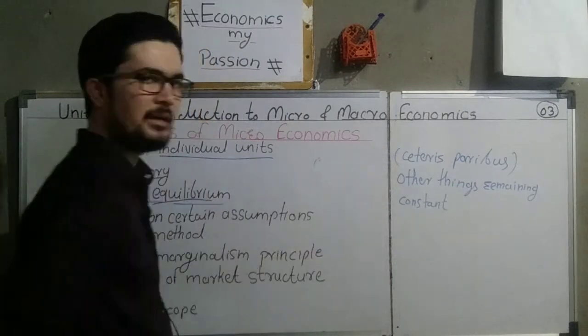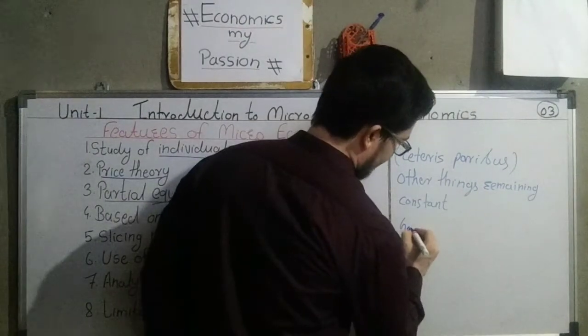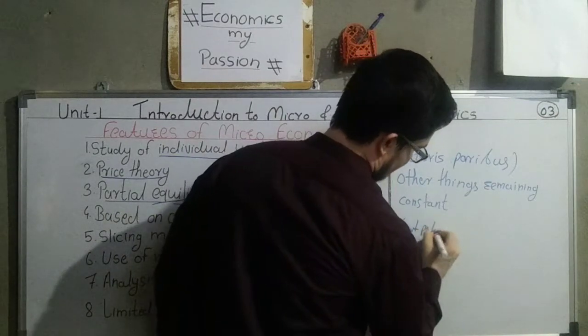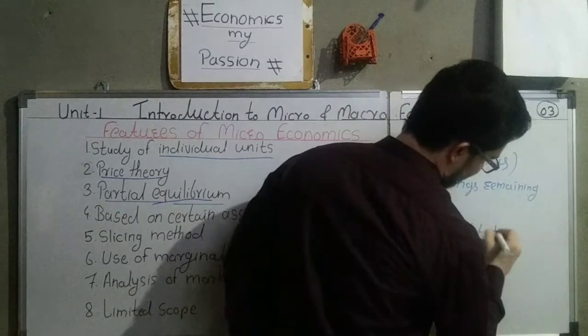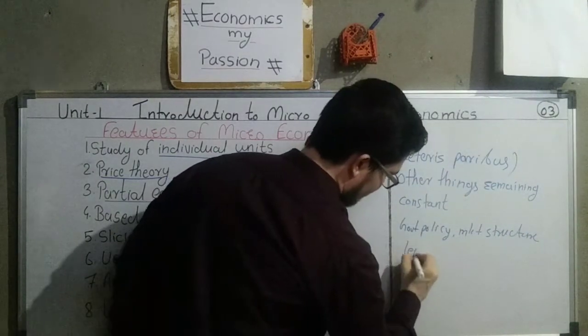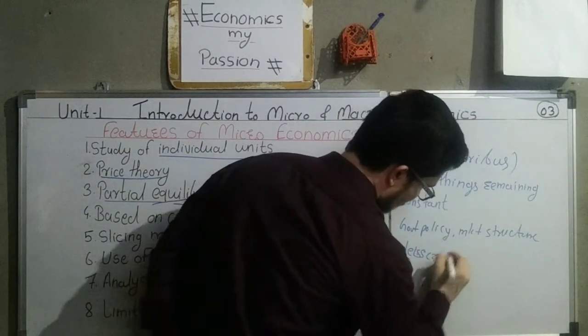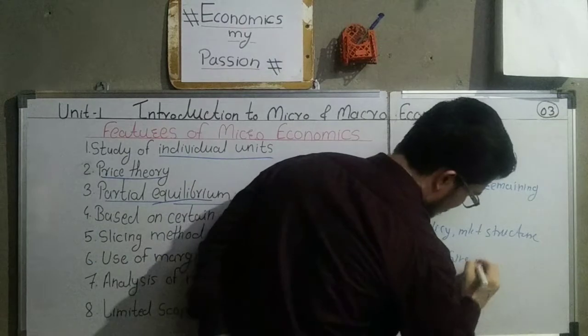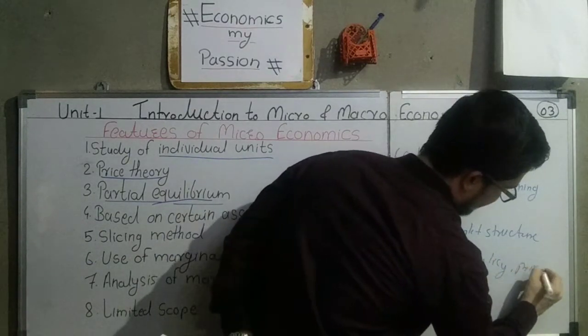Other things remaining constant. Which are the other things? For example, government policy, market structure, laissez-faire policy, then prices of other commodities.